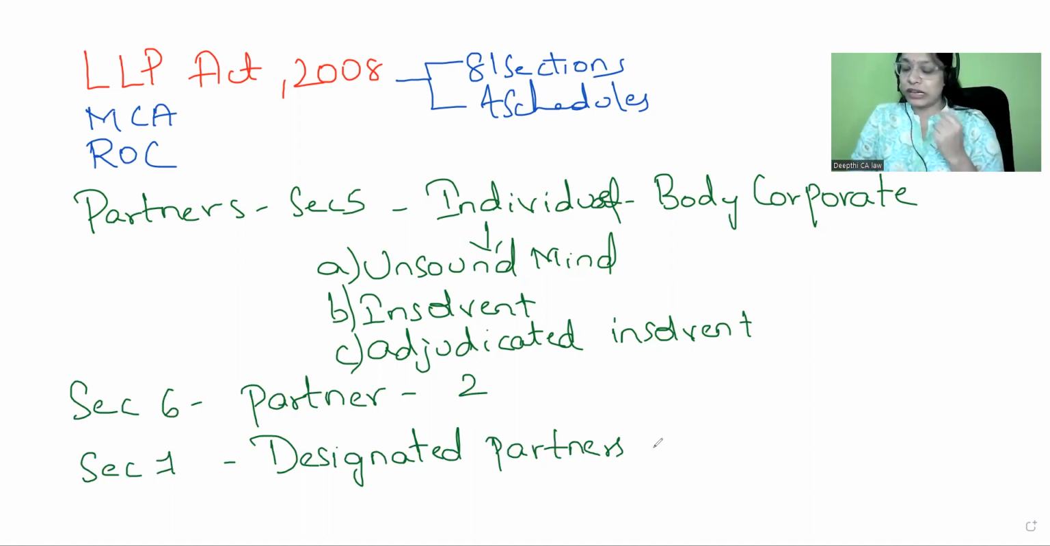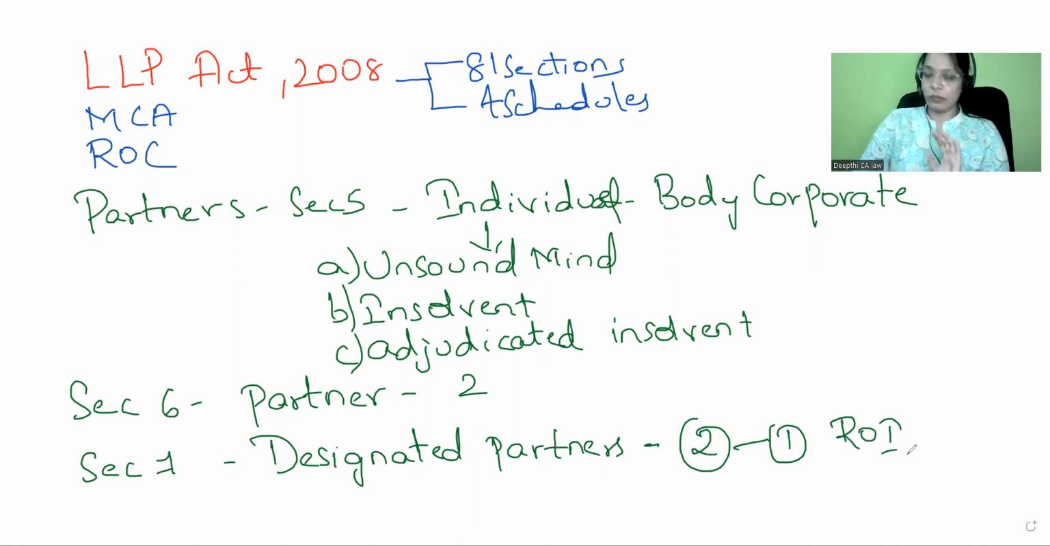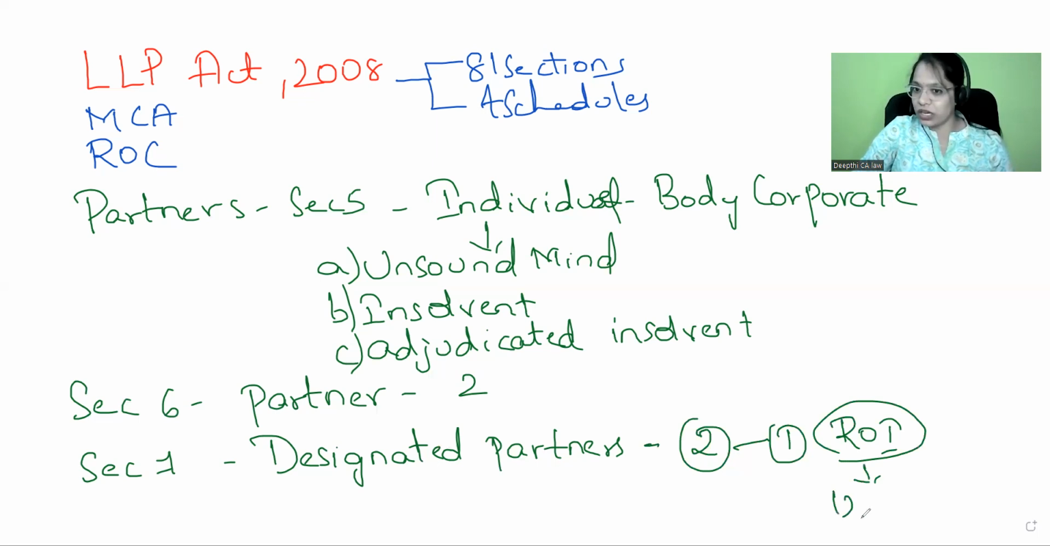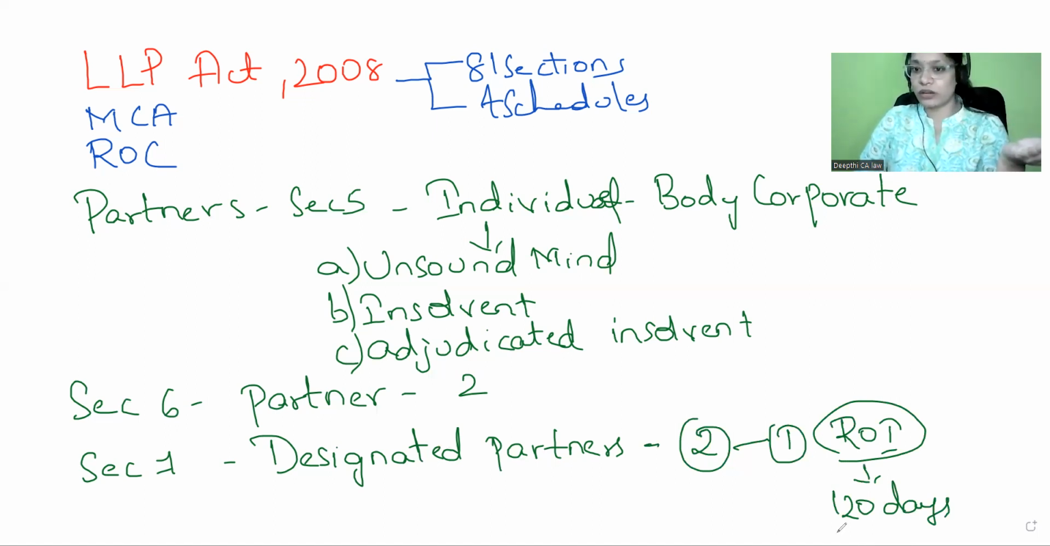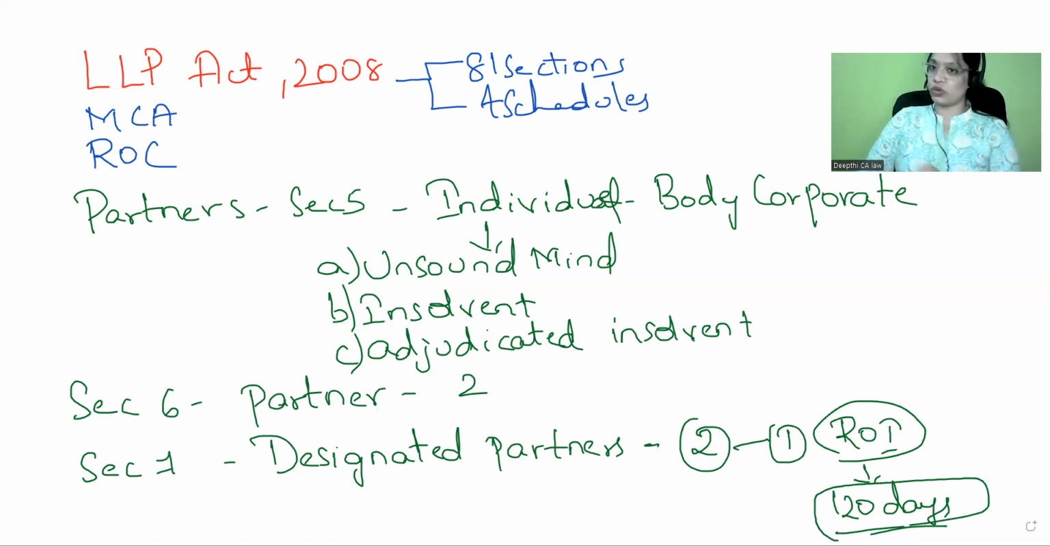How many designated partners do we require to incorporate an LLP? At least 2, out of which one must be a resident of India. Remember this. Without designated partners, can you incorporate an LLP? The answer is no. You require at least 2, and one must mandatorily be a person resident in India. Who is resident in India? A person who stayed in India for at least 120 days in a financial year. Previously, we understood it as 182 days, but they have changed this. Remember this point also, 120 days.